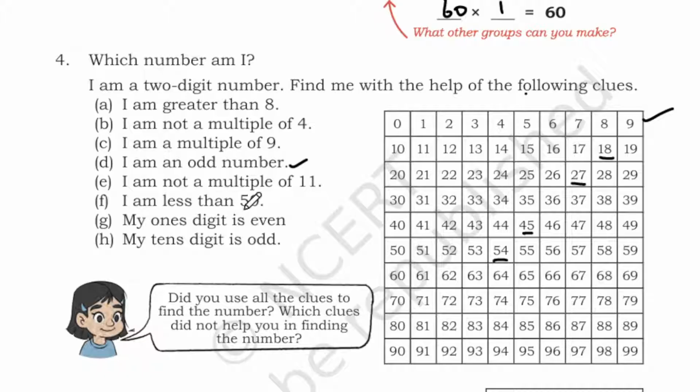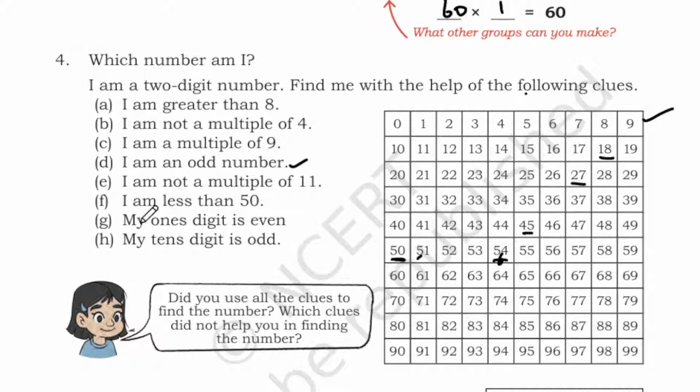I am less than 50. So this number is less than 50. We are going to stop here because they have mentioned I am a multiple of 9. So less than 50, it should be 18, 27 or 45.